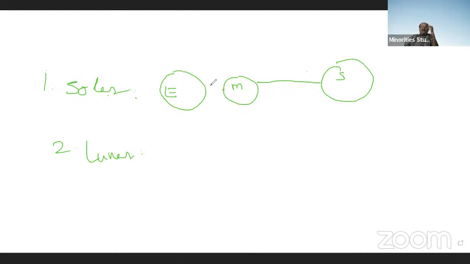Because of the light from the sun, which is incident on the moon, the shadow of the moon will be formed on the earth. Therefore, in that shadow, there will be two portions. One is the umbra, the other is the penumbra.